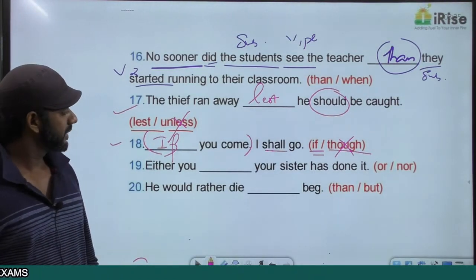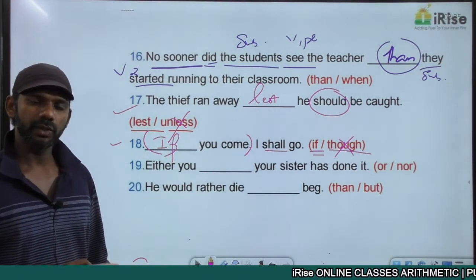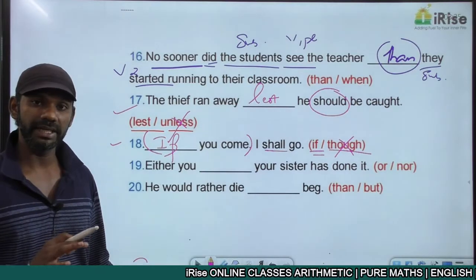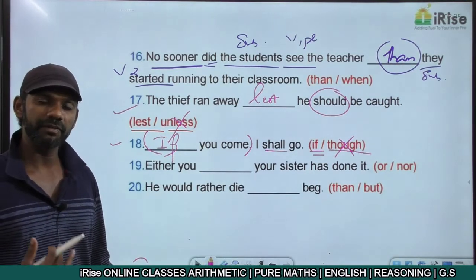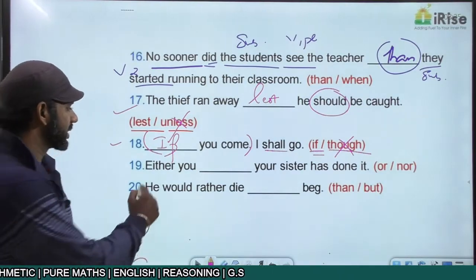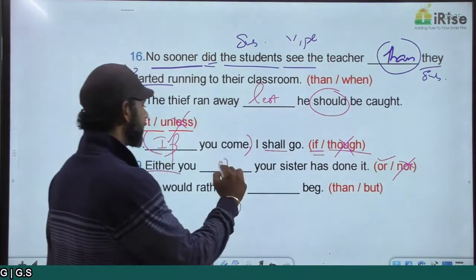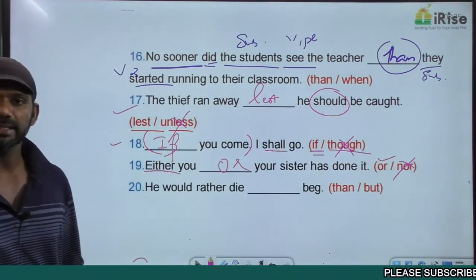Come to the next one. Either you dash your sister has done it. As you know, either cannot be followed by nor, neither cannot be followed by or. It's always either or, neither nor. So undoubtedly, without discussing much, we know that the answer must be or. Either you or your sister has done it.